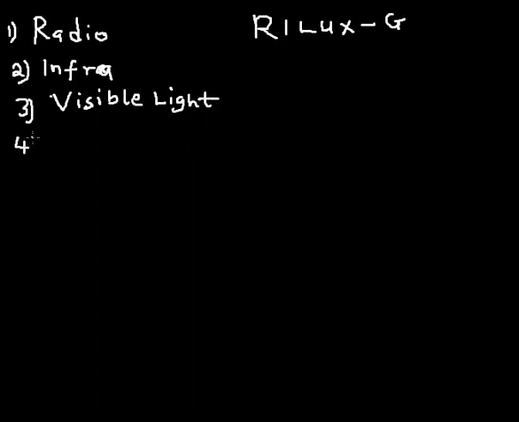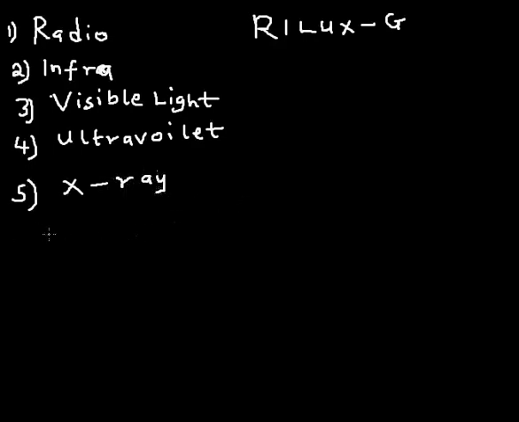Then U, ultraviolet ray, from the sun basically. Then of course we have the X-ray, used to scan the internal organs of human beings. And last but not the least, we have the G, which is the gamma ray.